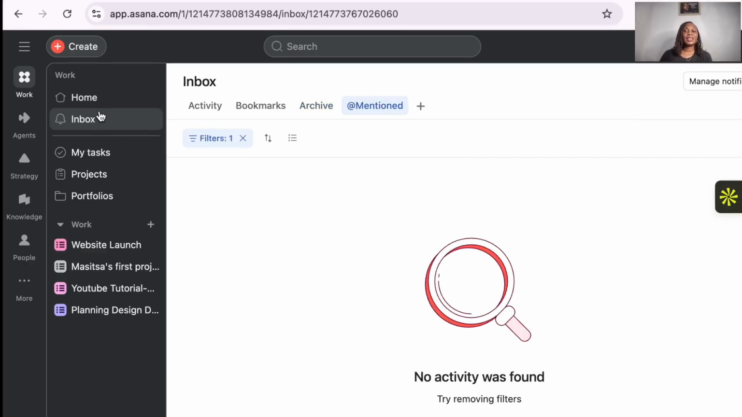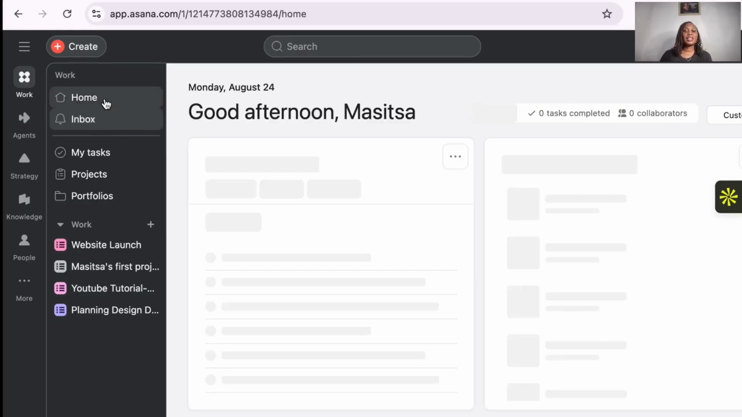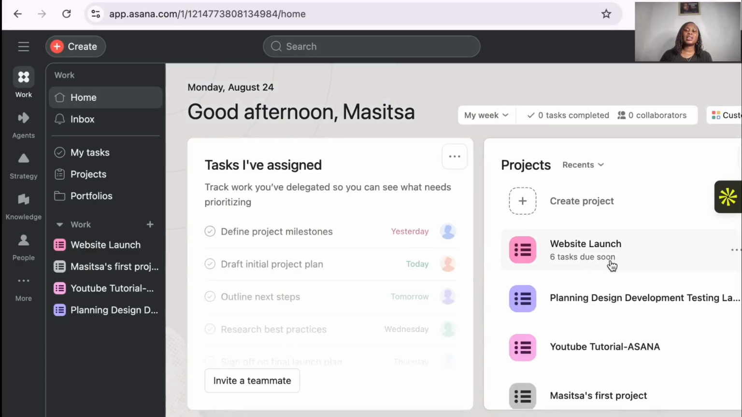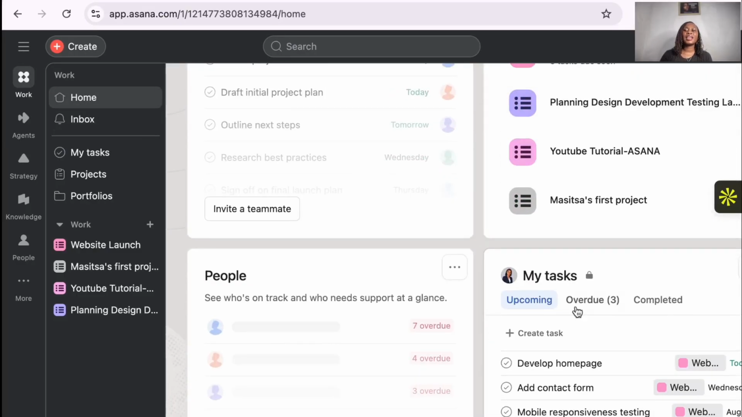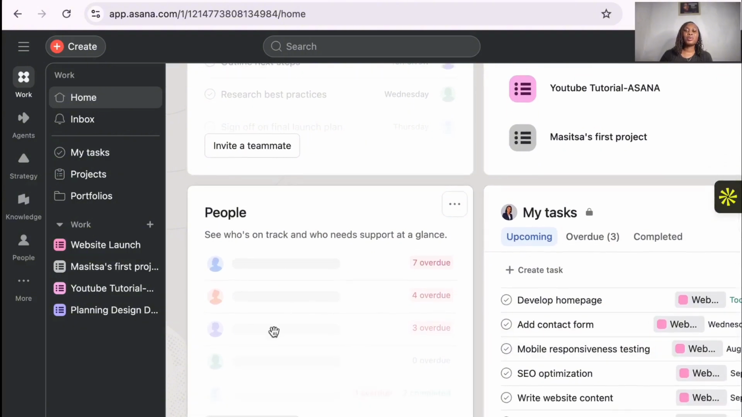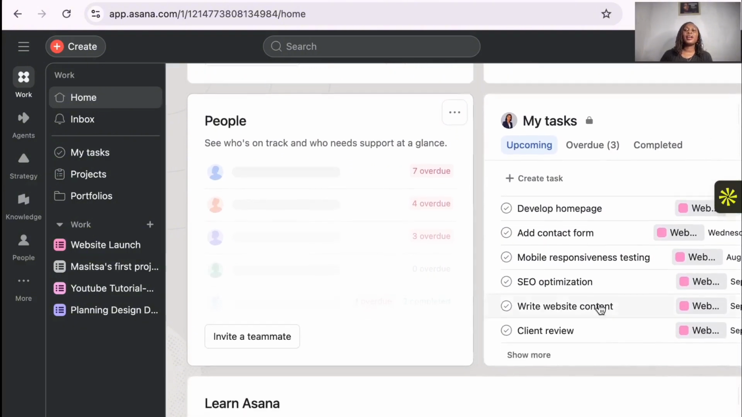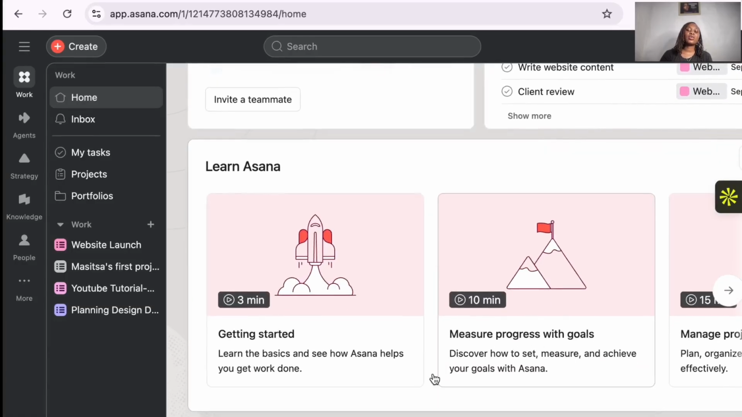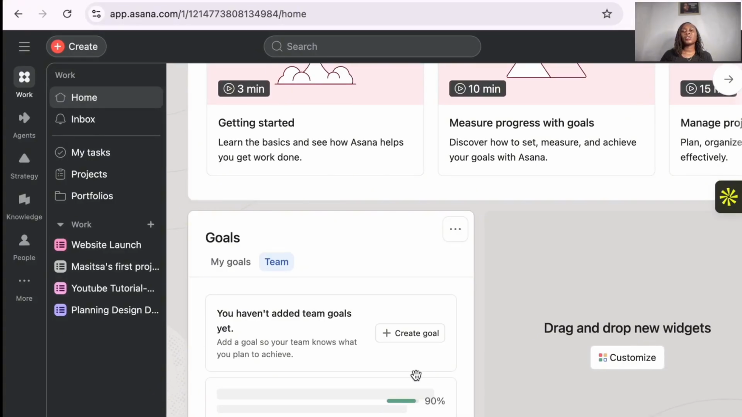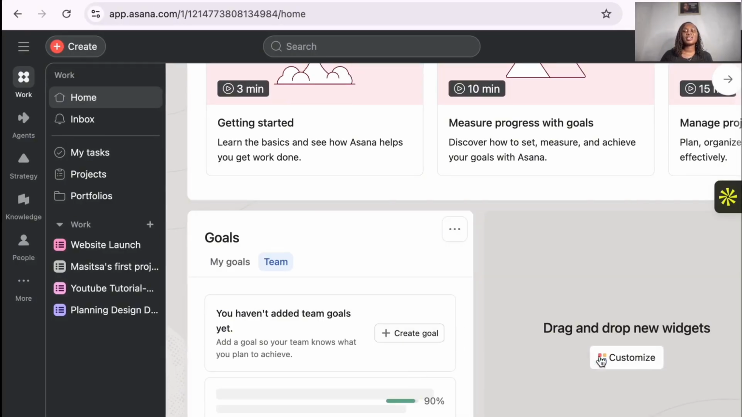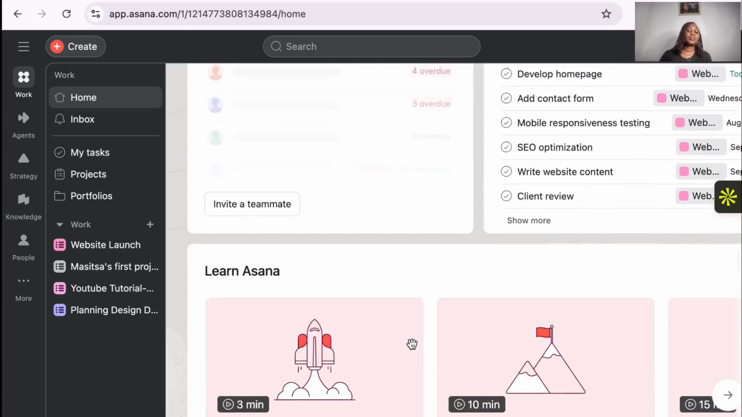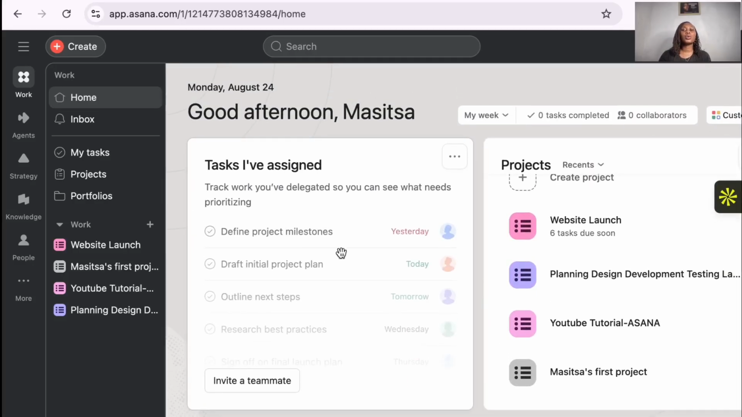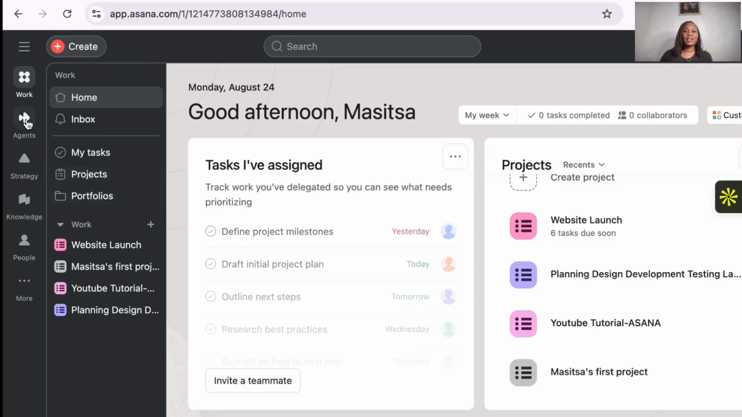All right, that is the inbox. And then for the home, the same thing as I told you. These are the projects that we have. And then these are the tasks that we have, the people that are here. We don't have any teammates invited, so it's not going to show here. We have the tasks that we are doing. Then you can learn Asana. They also have some videos that you can use to just understand what it is, or you can customize, add widgets here and there, depending how you want to make your project management tool stand out.